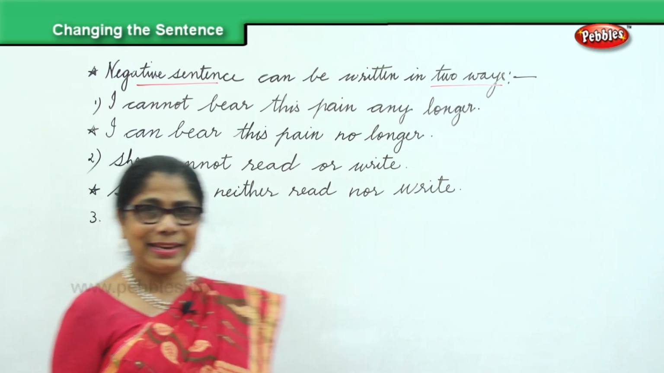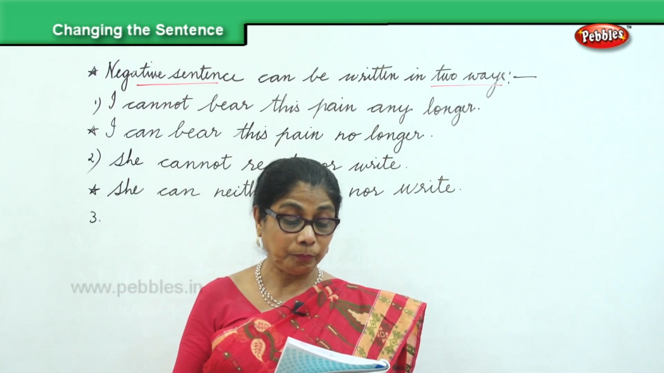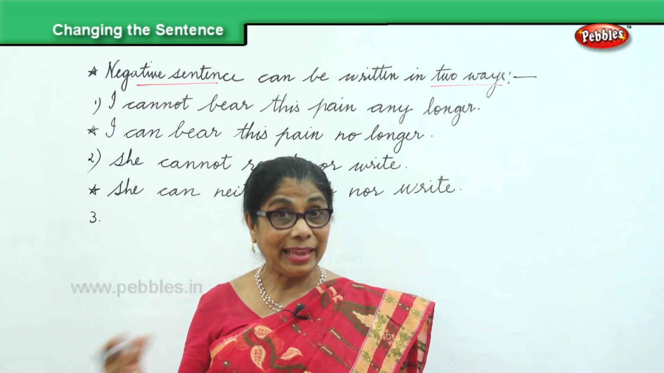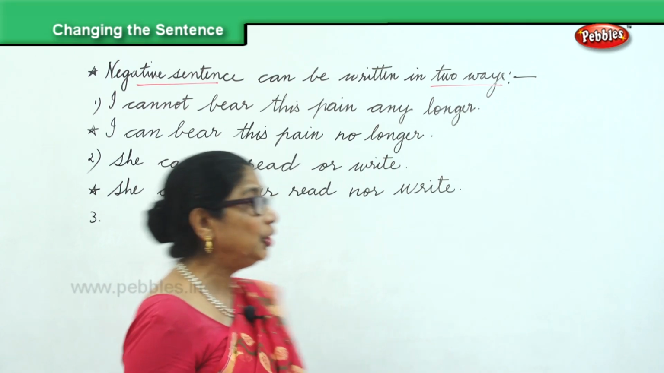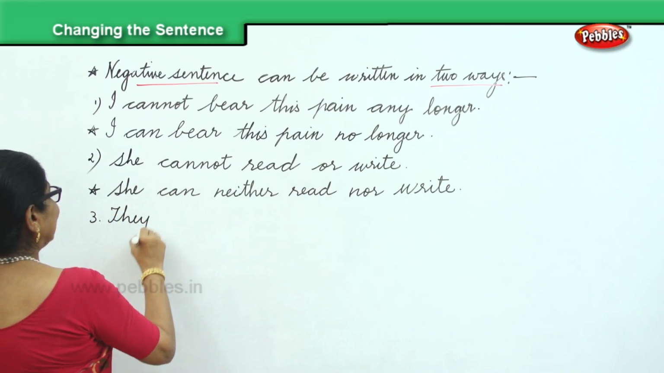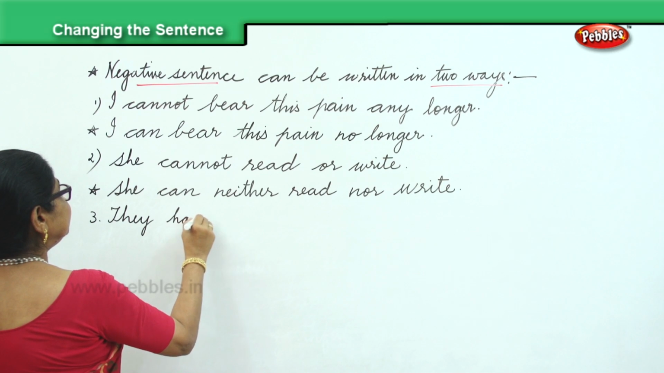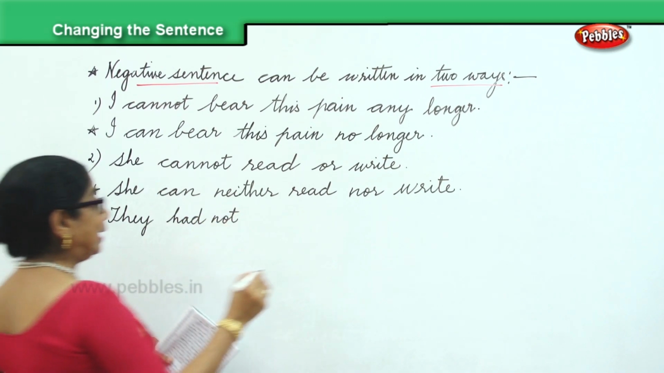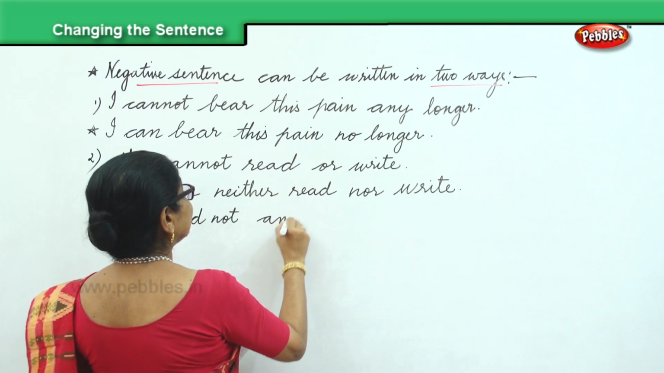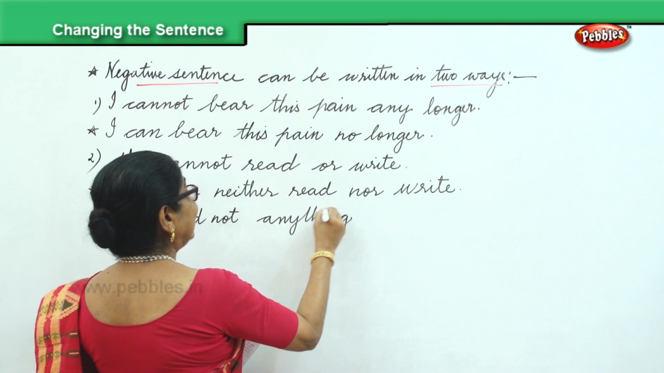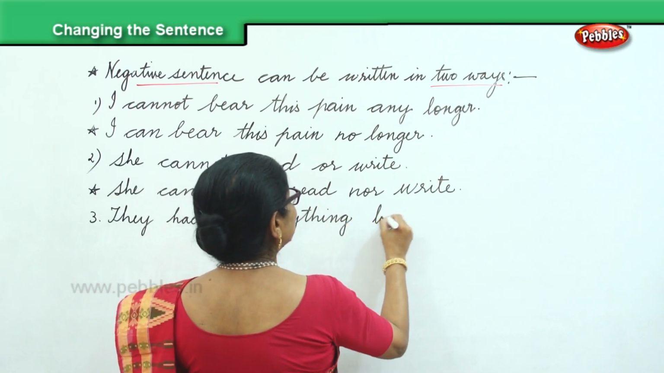Let's look at another negative sentence. They had not anything to eat. They had not anything to eat.